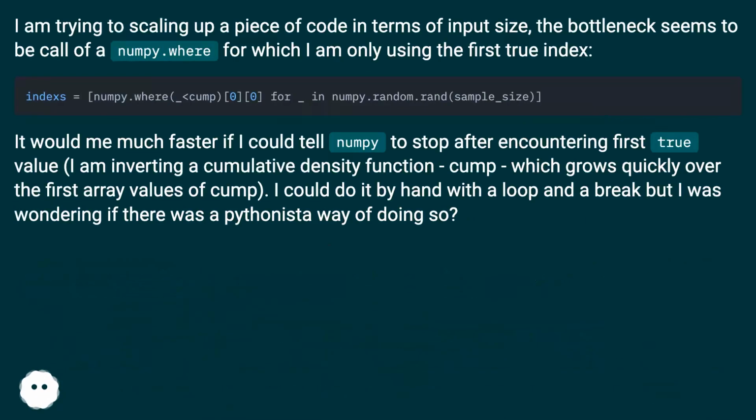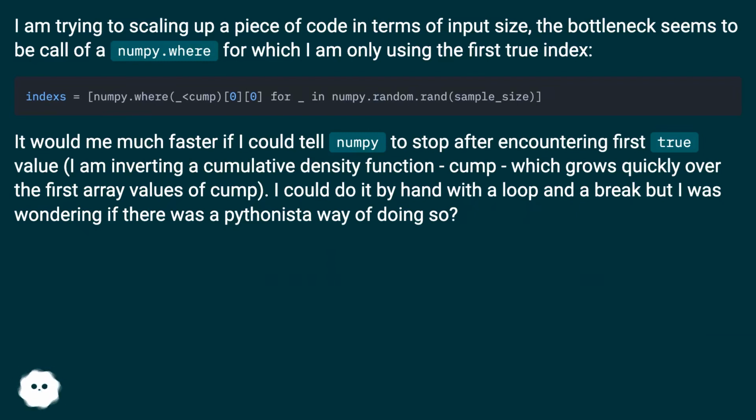Make numpy.where stop after first true encountered. I'm trying to scale up a piece of code in terms of input size. The bottleneck seems to be a call of numpy.where, for which I am only using the first true index. It would be much faster if I could tell NumPy to stop after encountering the first true value.